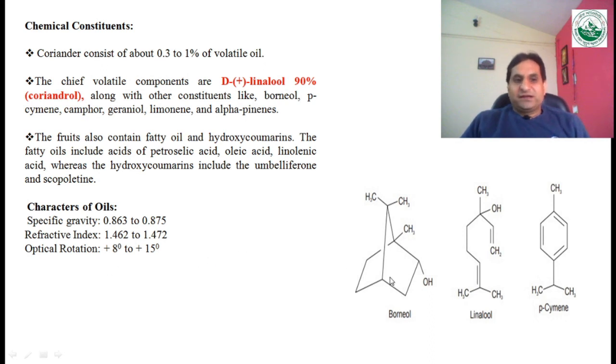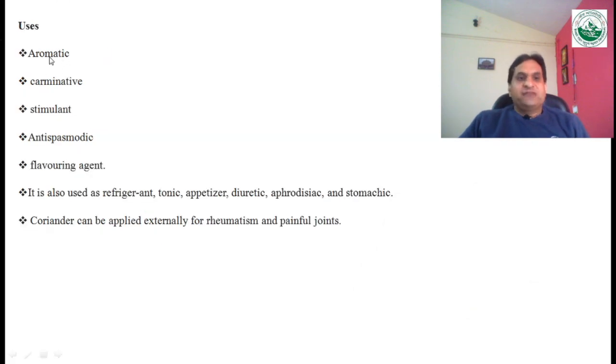So if you see the characteristics of the oil, specific gravity of the oil is 0.863 to 0.875, refractive index 1.462 to 1.472, and optical rotation is +8 to +15 degrees. And next is the usage of the drug. It is aromatic, carminative, stimulant, antispasmodic, flavoring agent. It is also used as a refrigerant, tonic, appetizer, diuretic, aphrodisiac, and stomachic. And coriander can be applied externally for rheumatism, and it is also useful for painful joints.